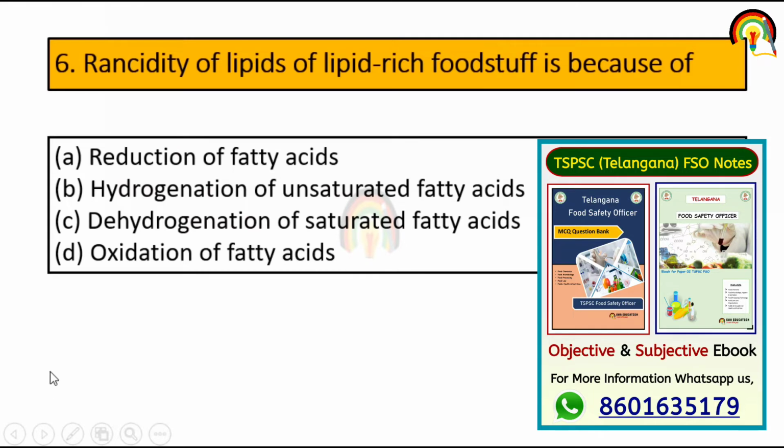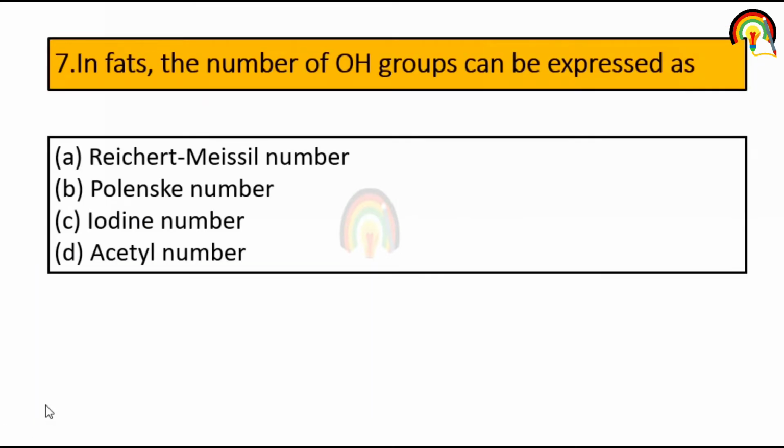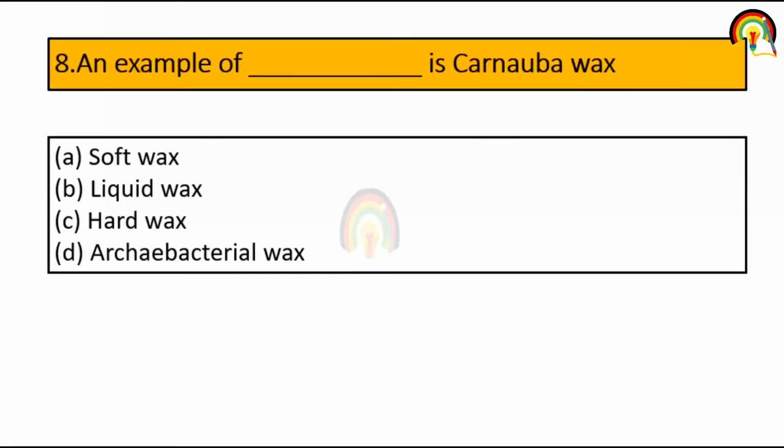Next one, rancidity of lipid-rich food stuff is because of reduction of fatty acid, hydrogenation of unsaturated fatty acid, dehydrogenation of saturated fatty acid or oxidation of fatty acid. So rancidity of lipid-rich food stuff is because of oxidation of fatty acid. Next one, in fat the number of OH group can be expressed as acetyl number. Next one, an example of dash is carnauba wax: soft wax, liquid wax, hard wax, archaebacterial wax. So carnauba wax is an example of hard wax.